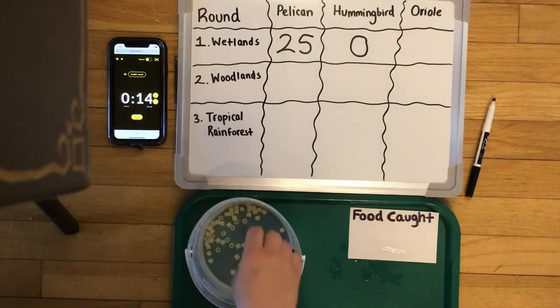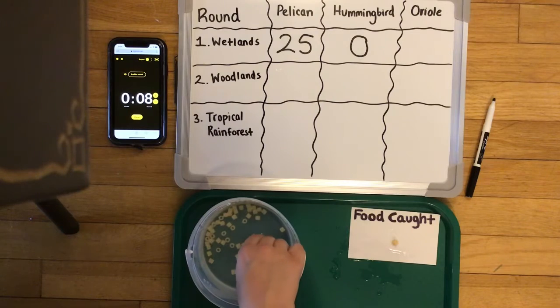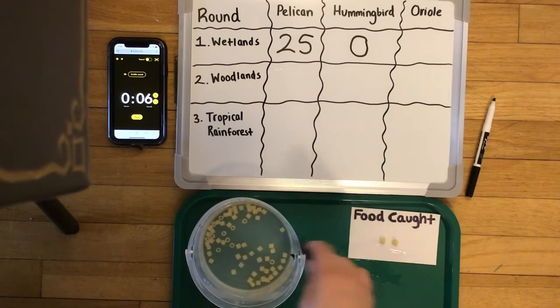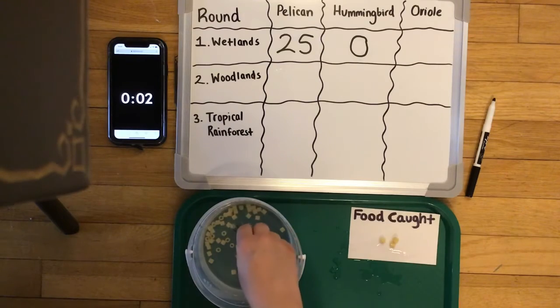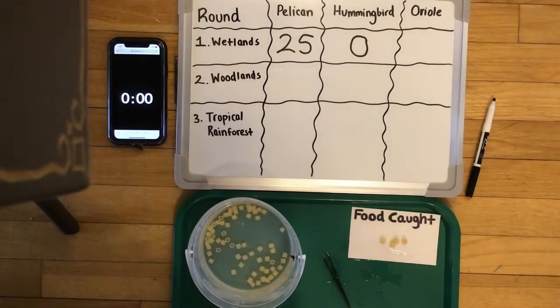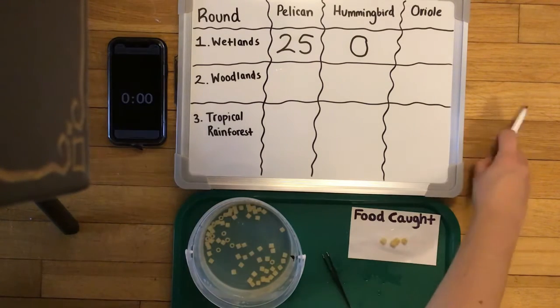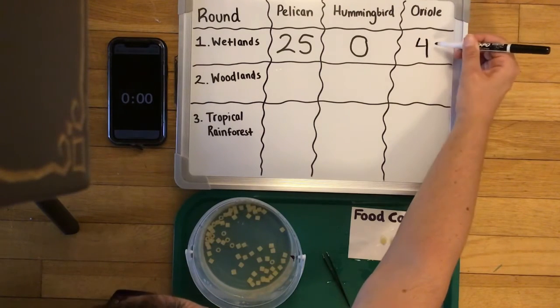Bam. Oops. I'm tweezing my fish, just like an oriole would. Oh, stop there. We have 1, 2, 3, 4 fish caught for the oriole.